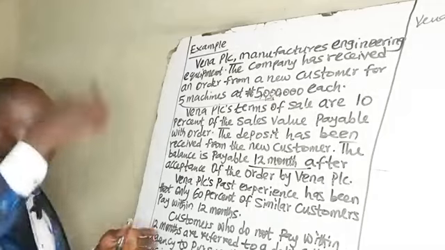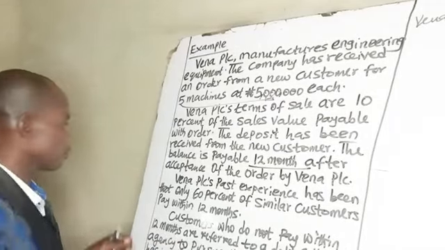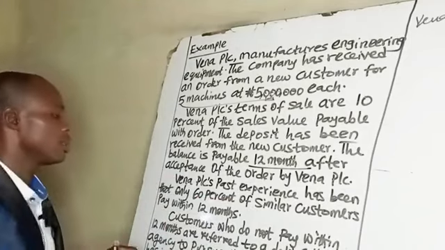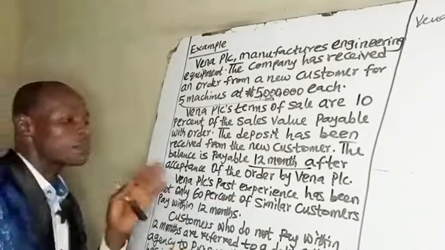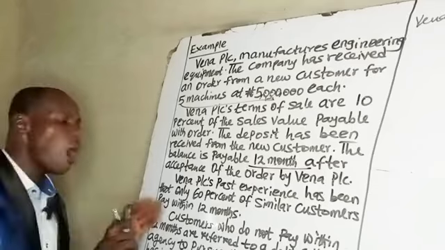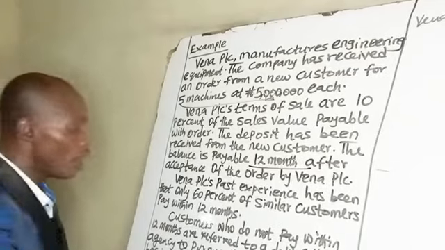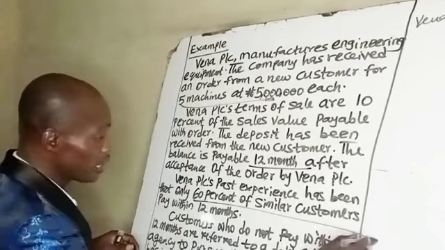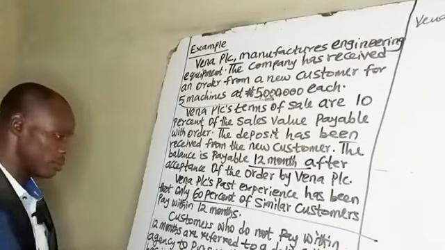The remaining 22.5 million will be paid 12 months after. That is a year after the acceptance of the order by Vena PLC. Vena PLC's past experience has been that only 60% of the customers pay within 12 months. So 60% normally pay within 12 months.